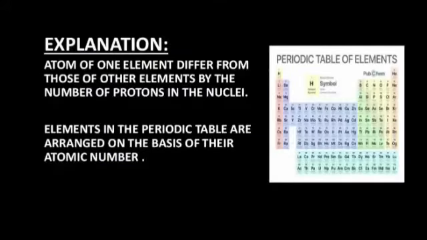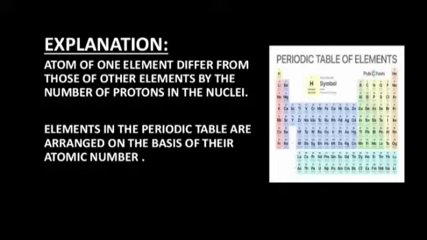Now let's have a look at some important points about the atomic number. Atoms of one element differ from those of another element by the number of protons in the nuclei. We can easily differentiate one atom from another atom of a different element by means of its atomic number. For example, the atomic number of hydrogen is 1, while the atomic number of carbon is 6. So, we can easily differentiate between these two atoms. If the atomic number of any atom is 6, it means it is a carbon atom.